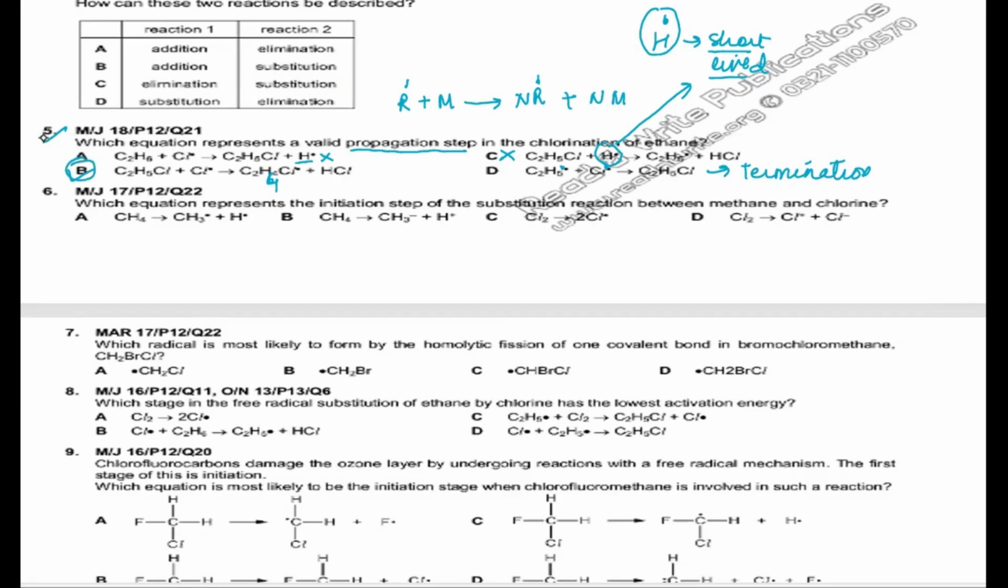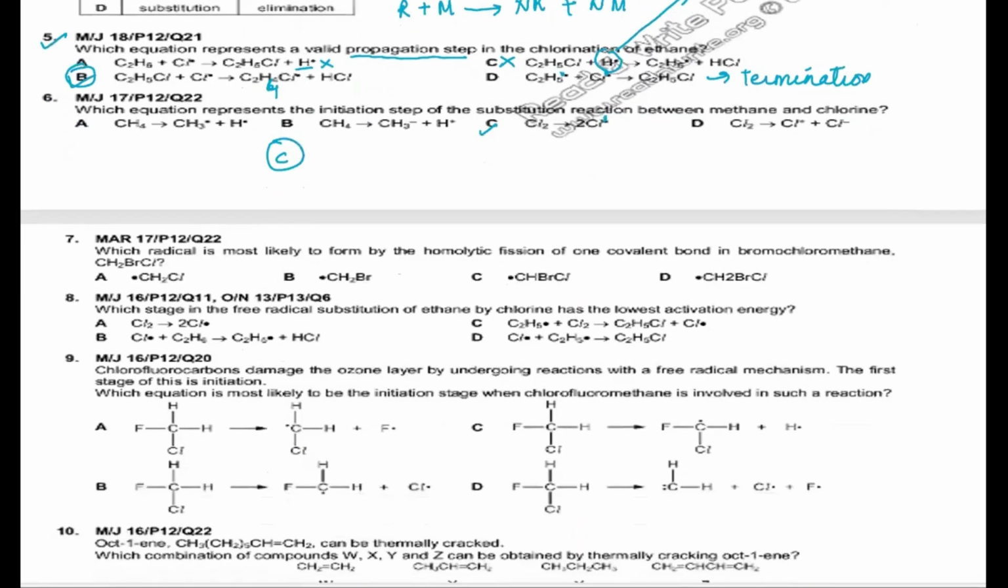Okay, coming to the next question, number 6. Which equation represent the initiation step of the substitution reaction between methane and chlorine? ठीक है, मीथेन और क्लोरीन के बीच में कौन सा आपका initiation step होगा, ठीक है। So initiation step is always in the presence of the UV light, where the chlorine molecule splits up into the free radicals. So our initiation step, we can see it's the chlorine molecule in the presence of UV light is going to give us two chlorine radicals. So C is going to be the answer in this case, in the question number 6.